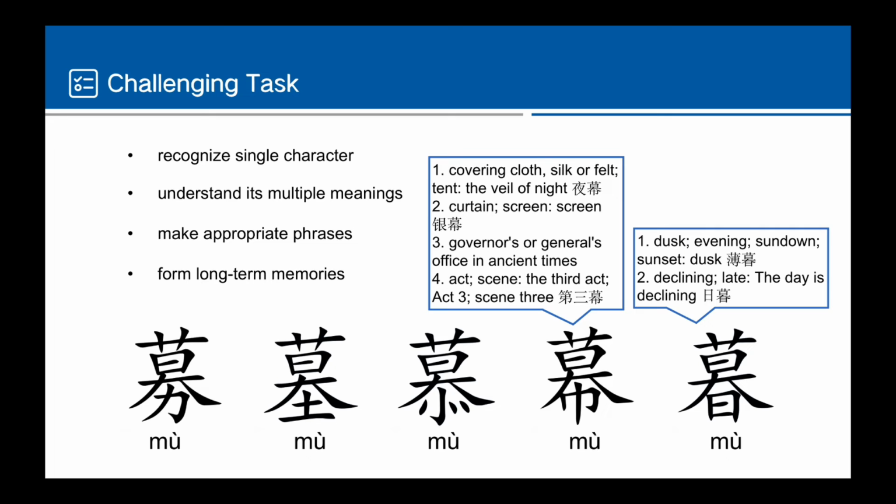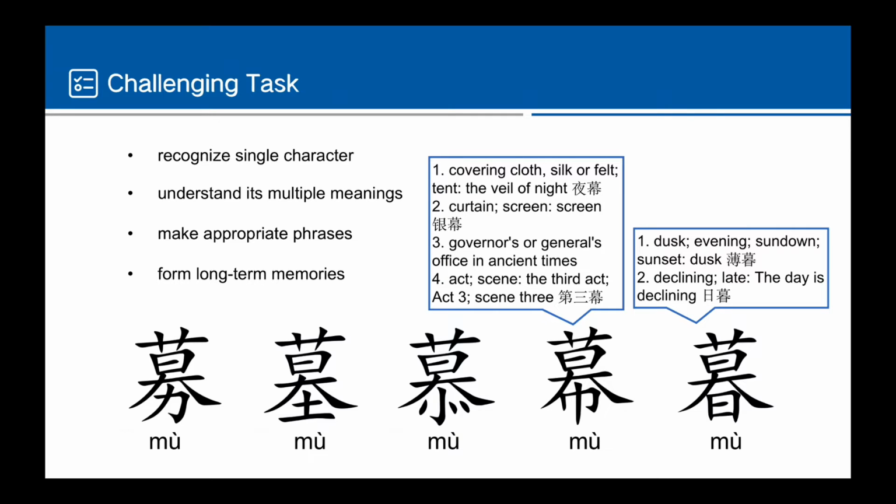As we know, Chinese character learning is always a challenging task, due to the difficulties of recognizing a single character, understanding its multiple meanings, making appropriate phrases, and forming long-term memories. For instance, these 5 characters share the same pronunciation mu, with similar structure and radical. However, they have totally different meanings.